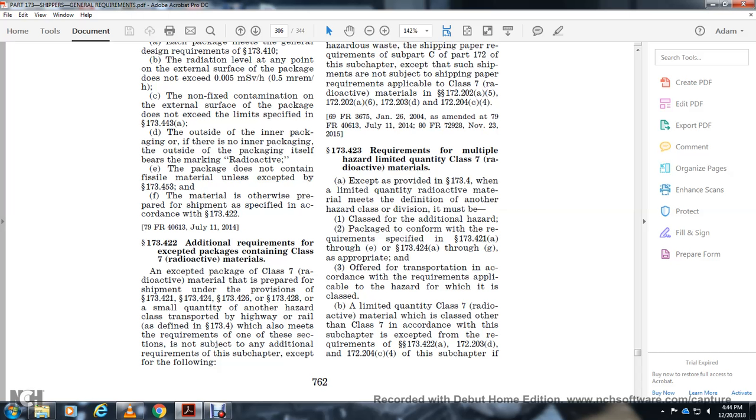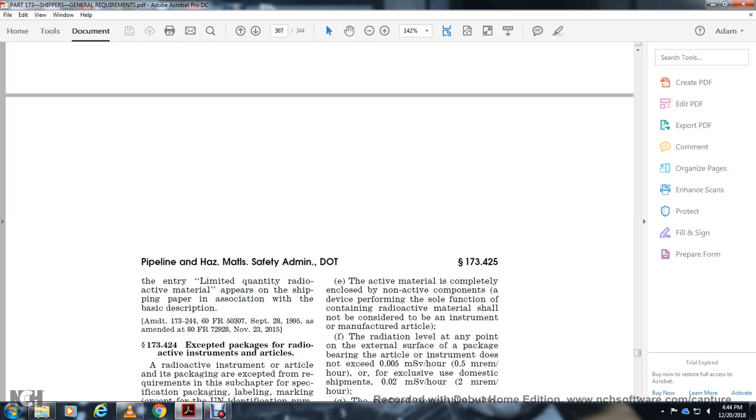According to the requirements of the class limited quantity for the class 7 radioactive material, of the class other than class 7 radioactive material subchapter, except for the requirements of 173.422, A 203 D 204 C4 in the subchapter. If entry limited quantity radioactive material is expired, with the shipping paper then associated with the basic description.